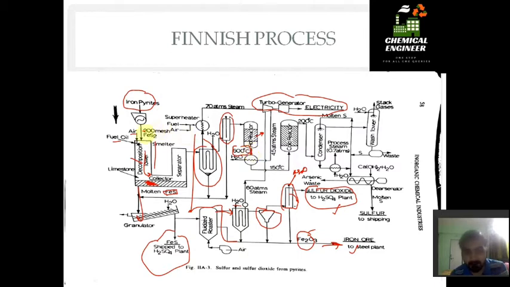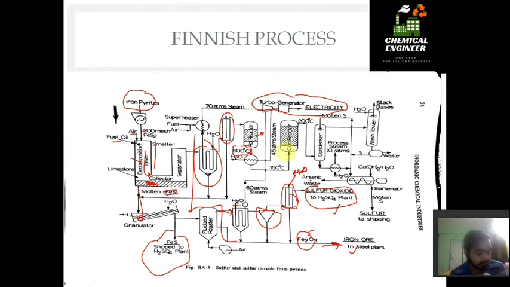When this FeS comes in contact with air, it forms Fe2O3 and SO2 gas. Now this SO2 gas may have some carbon content as well. In order to remove that carbon content, we use the hot reactor at a high temperature of 600 degrees Celsius. Carbon, or CH2 or carbon-based sulfur compounds, are removed in the first hot reactor. Then the stream goes to the second reactor, the cold reactor.